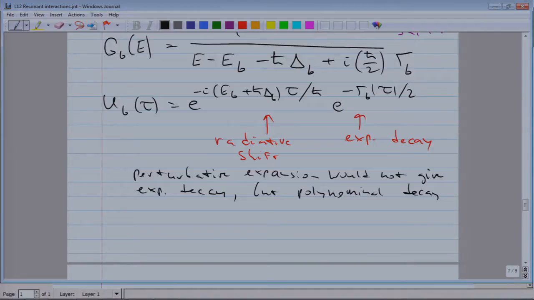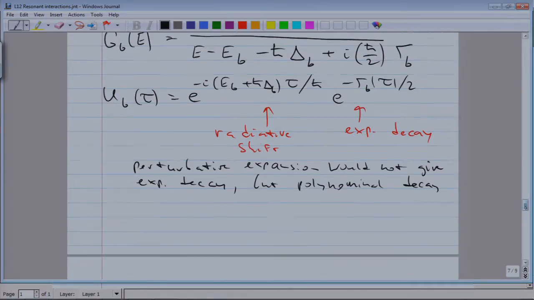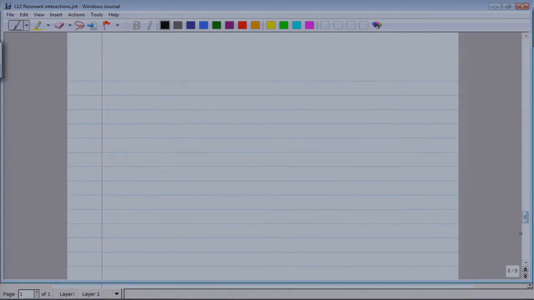So let me wrap up this chapter. What we have discussed here is, I haven't really discussed resonance scattering. I've now focused on the function GB. I focused on what happens to the state B. But this is, and this is what I want to show you now, the only element we need to discuss resonance scattering.